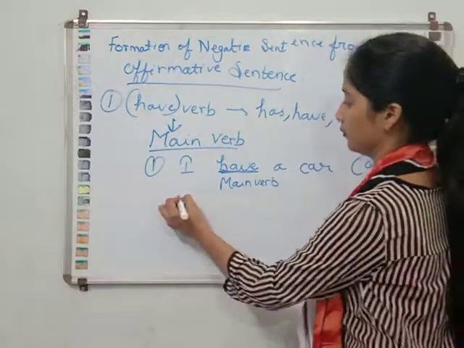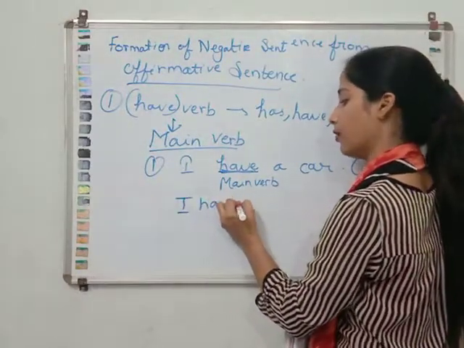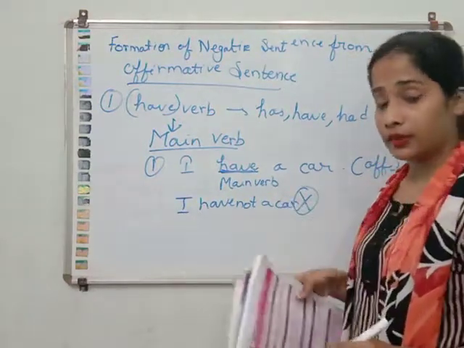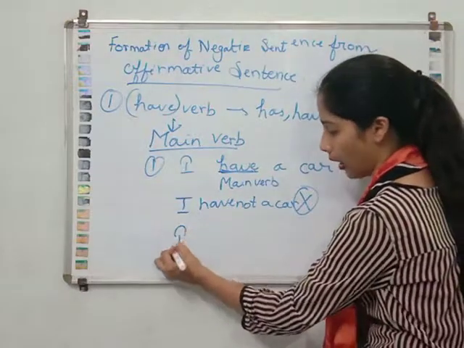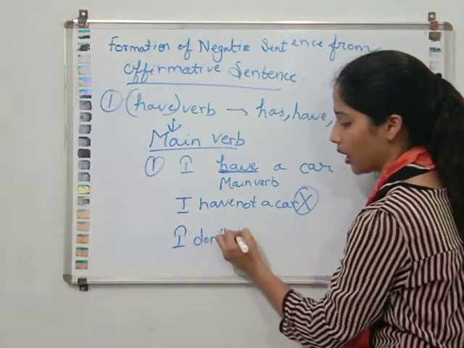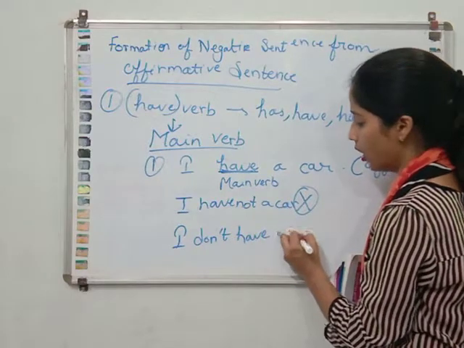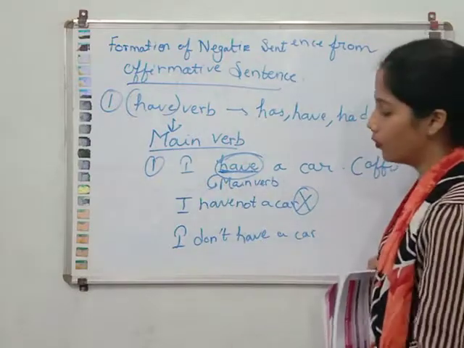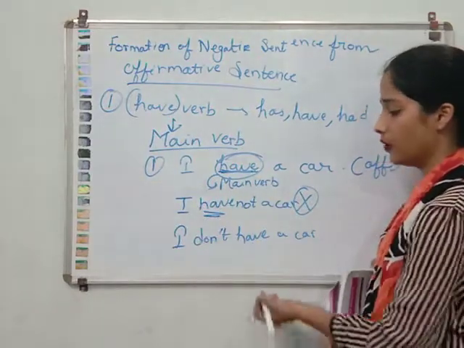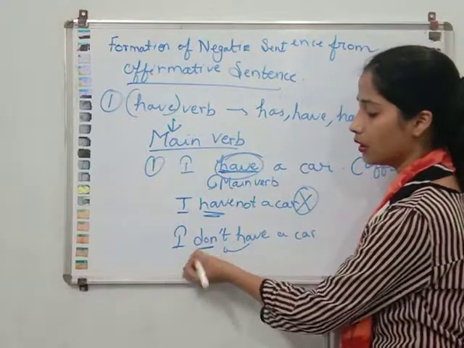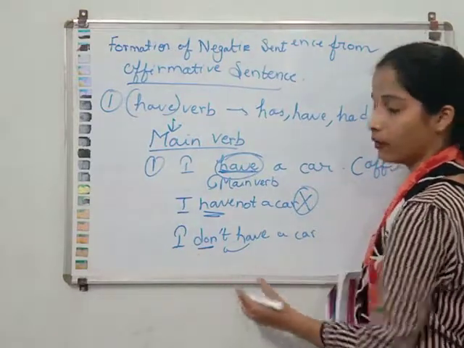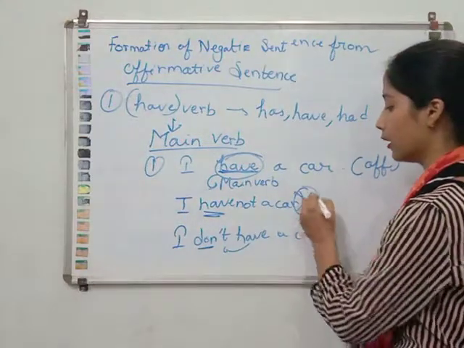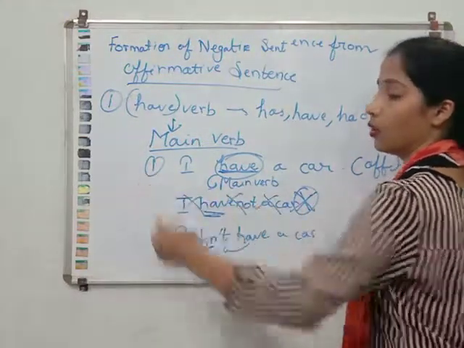You will write like this: I have not a car. This sentence is wrong. How will we write? I don't have a car, because here have is used as the main verb, so we have to add auxiliaries over here. We cannot write I have not a car. This sentence is wrong.